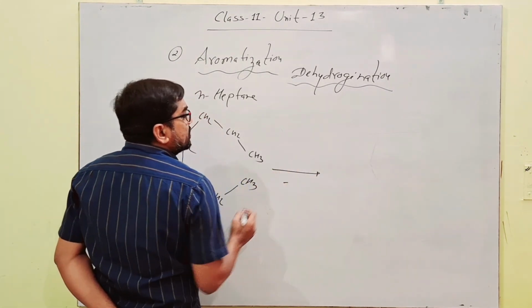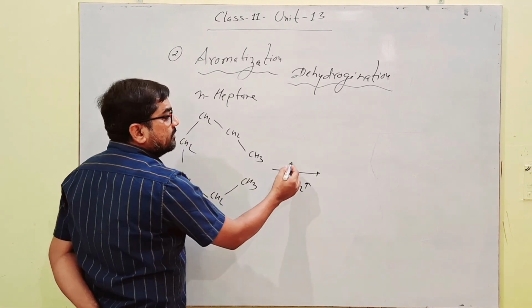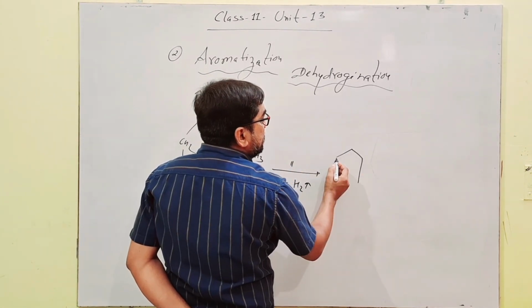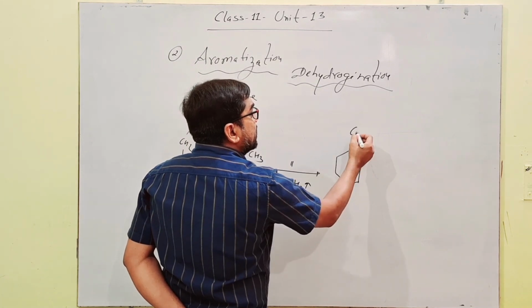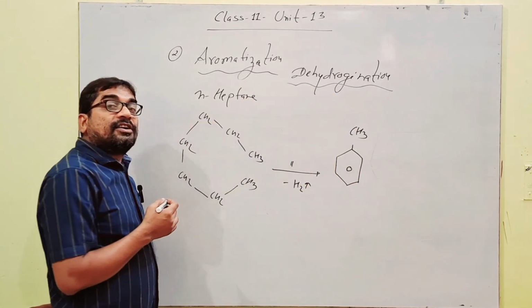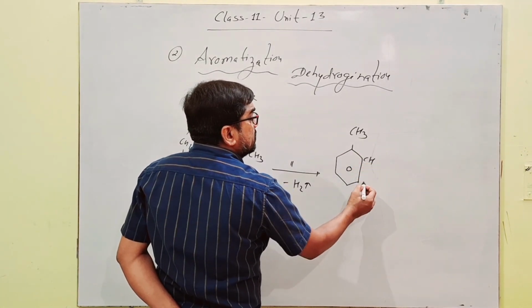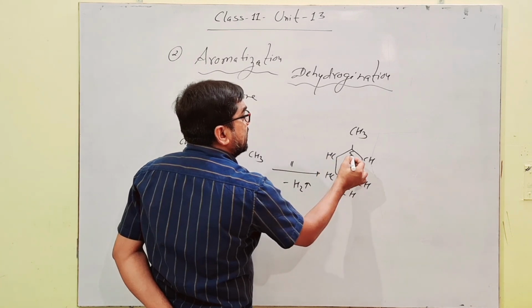Again, elimination of hydrogen under very high temperature and high pressure. Base benzene ring will be formed with 6 carbon, and the rest 1 carbon will be in the form of methyl. So total CH, CH, CH. This is benzene ring and CH3.